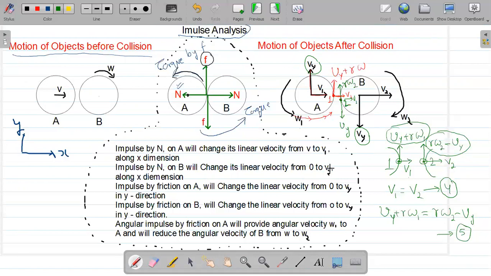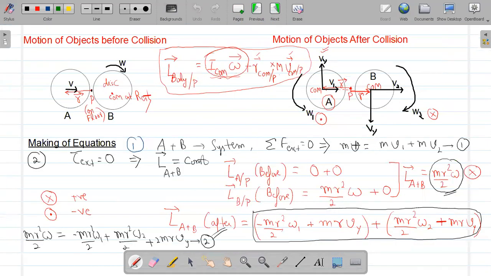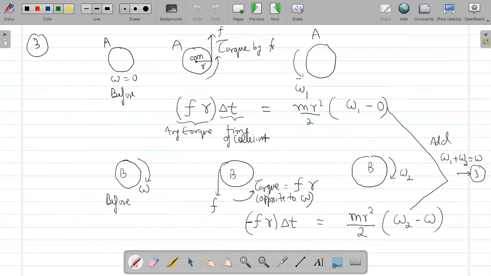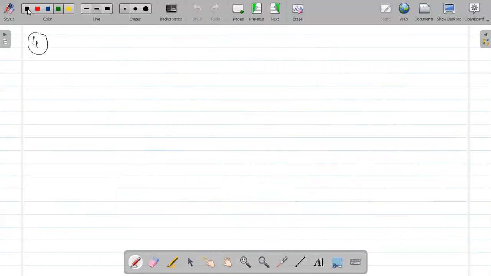So now we have obtained 5 equations. These two, one from the perfectly inelastic collision, second the relative motion ceases. Other equations are conservation of linear momentum, and conservation of angular momentum. This is the second equation, which is from the conservation of angular momentum. And then applying the impulse momentum theorem about the center of mass of disk A and the center of mass of disk B, which gives you this fifth equation. Now you have to solve all these 5 equations.